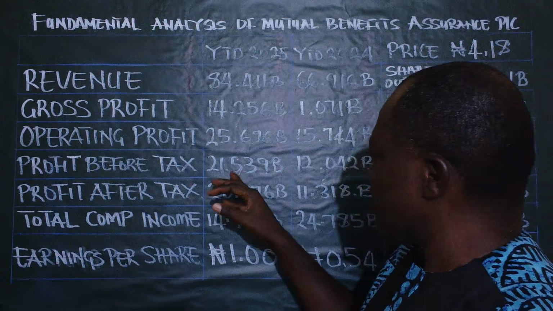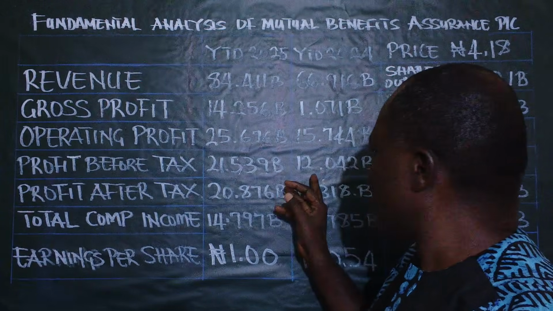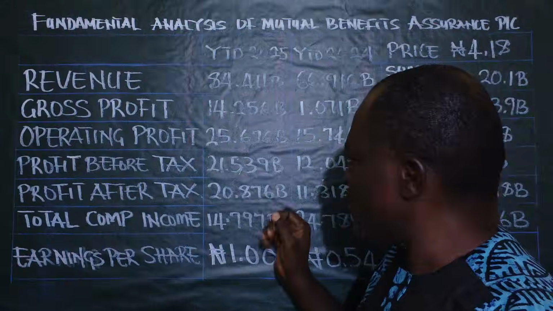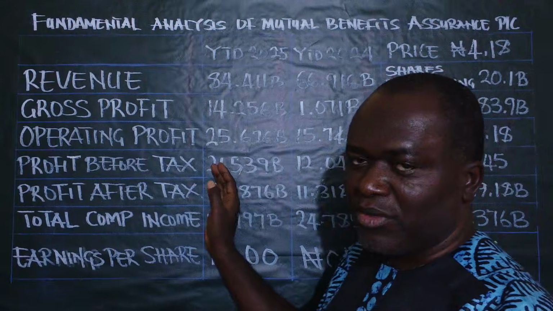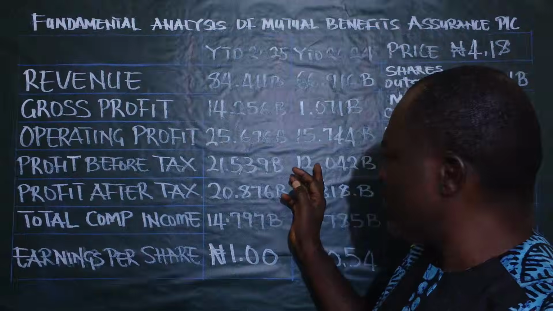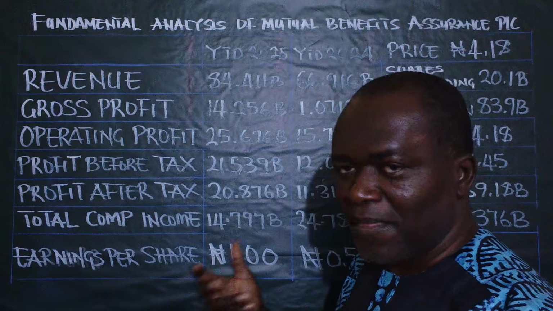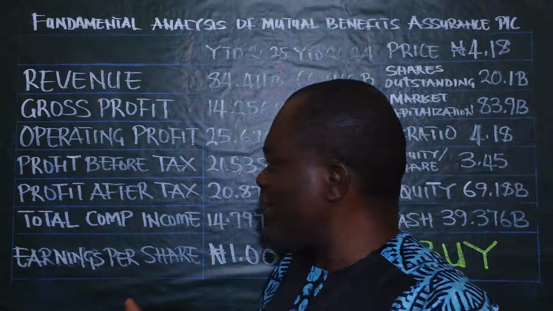The figure here is 21.539 billion as against 12.042 billion. There's also an increment in the profit before tax. Look at it here. You could observe the increment from 12 billion to approximately 22 billion naira. The company is essentially doing very well.